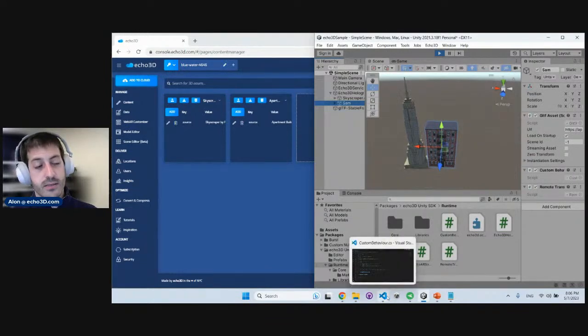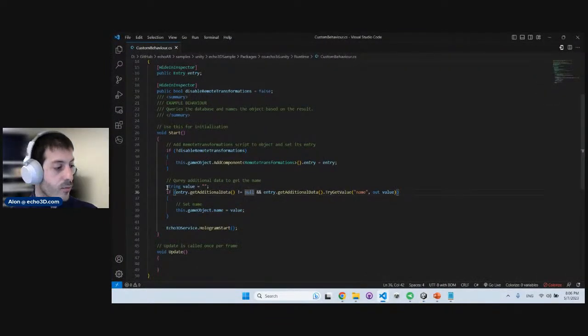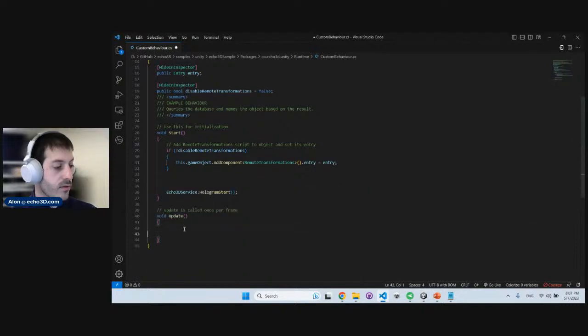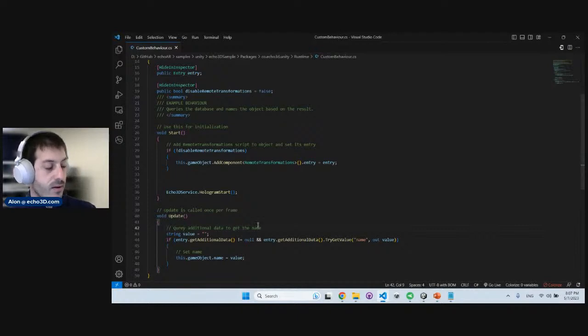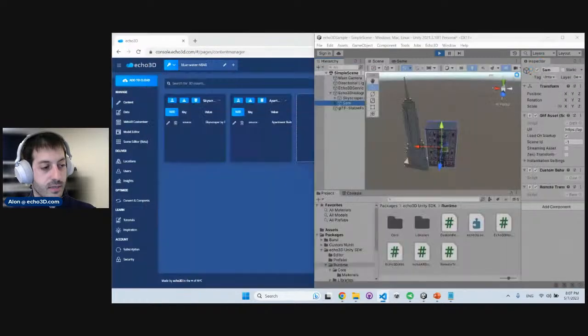So let's see how that works. You probably guessed it. We're going to move this snippet of code to the update function. So let's do that. That means that every single frame, we're going to ask, do I have any additional data? If I do, do I have a name? And if I do have a name, let's set that name to the name of the application.